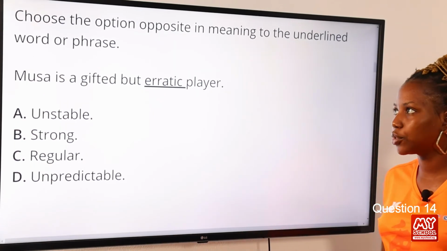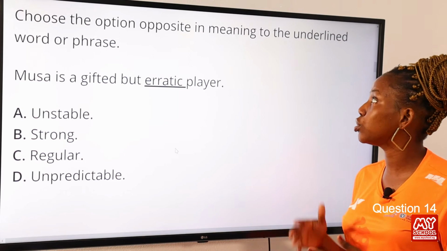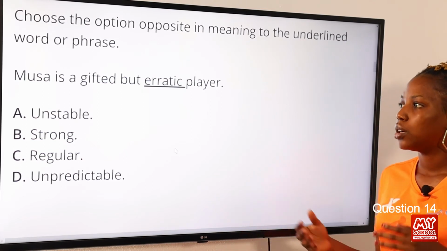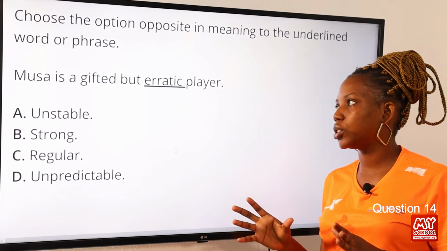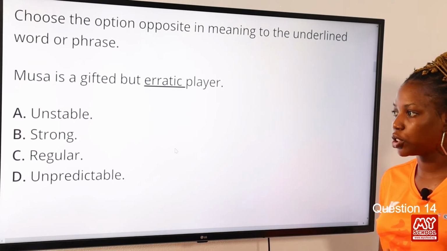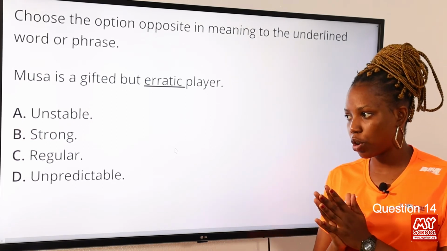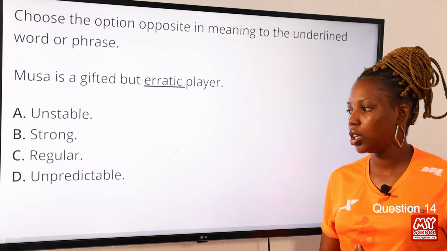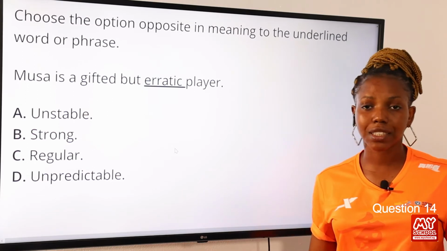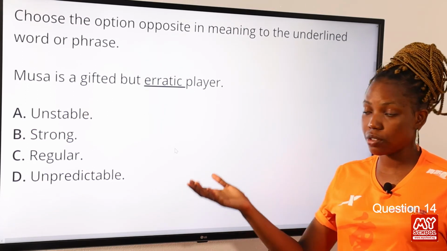Question 14. Choose the option opposite in meaning to the underlined word or phrase. Musa is a gifted but erratic player. Option A, unstable. Option B, strong. Option C, regular. Option D, unpredictable. Now the answer to this question is option C, regular.